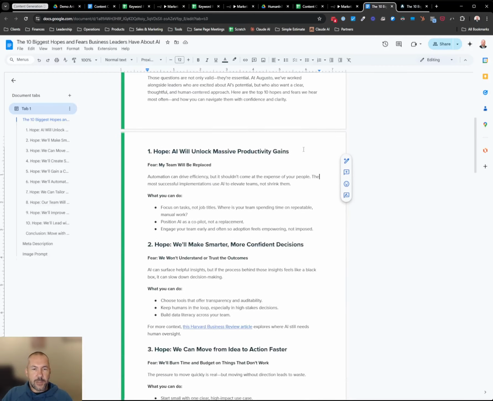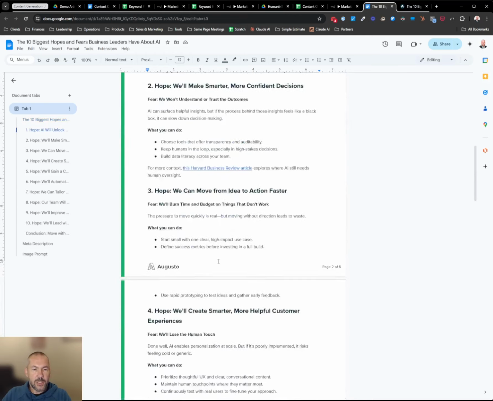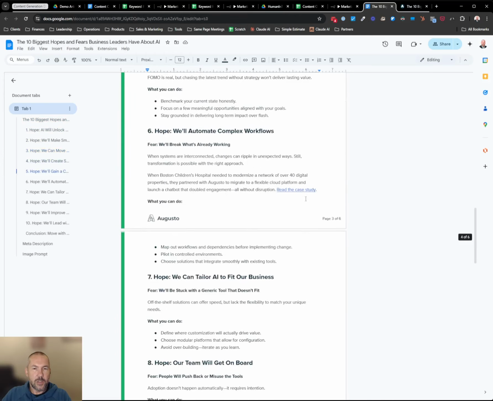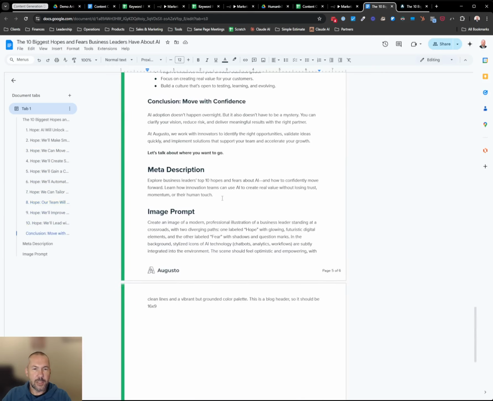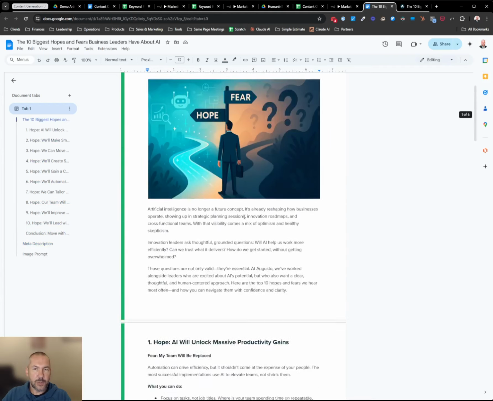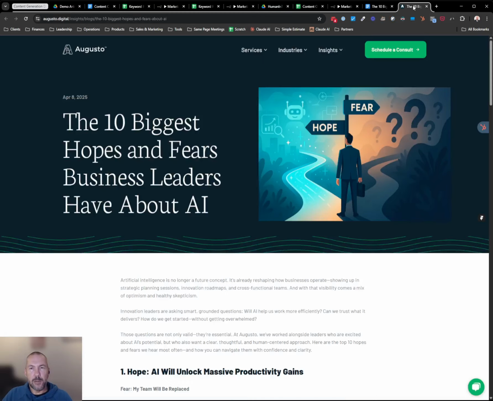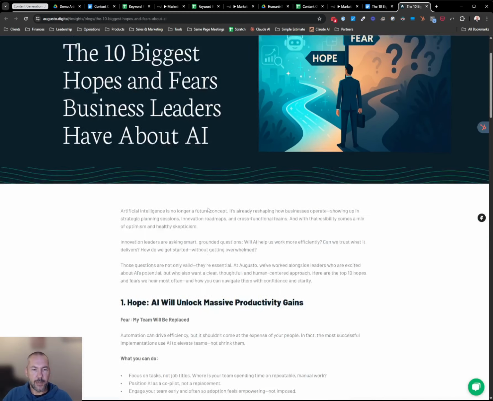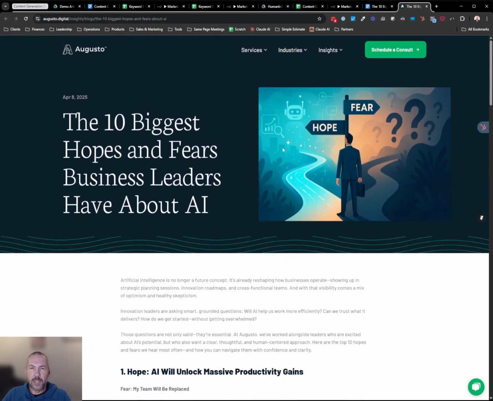So here's an article that's written by AI. It has links to other sources. It has links internally where it makes sense. At the very end it gives us a meta description as well. It gives us an image prompt, which, if I come back up to the top, is where this image came from. And then we can take this information, and right now it's manual, and publish it directly to our blog. And you can see here on our blog where this is coming in.